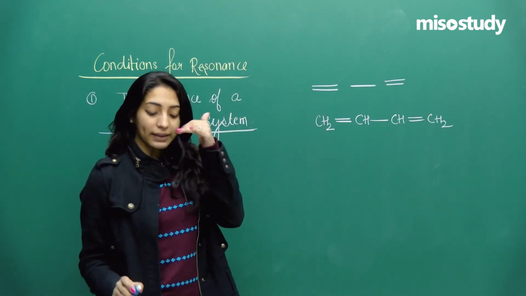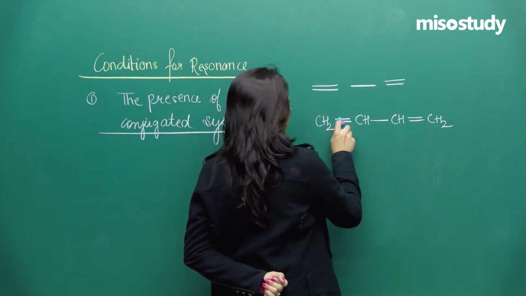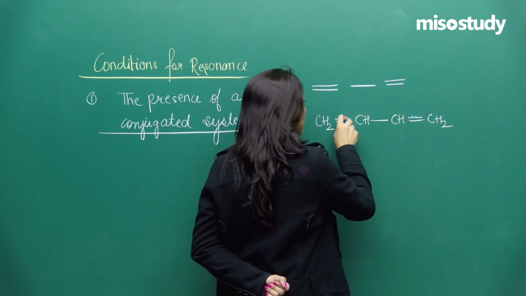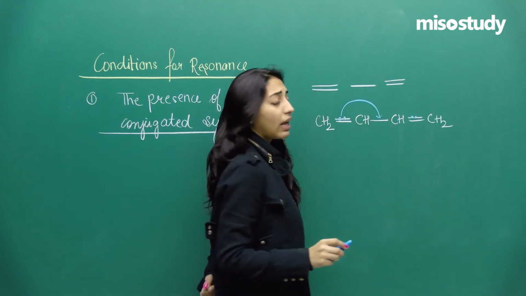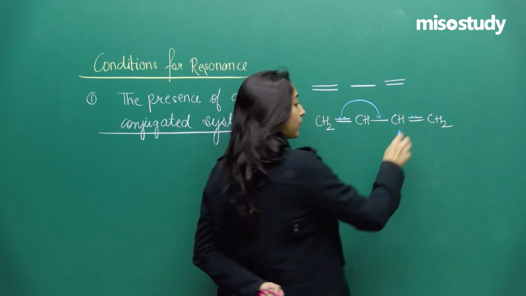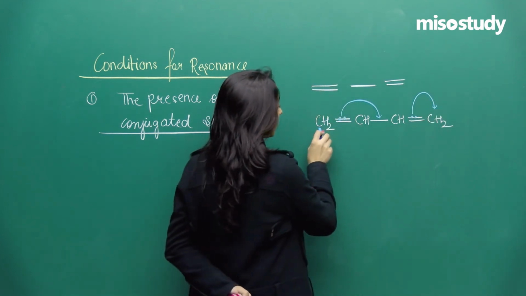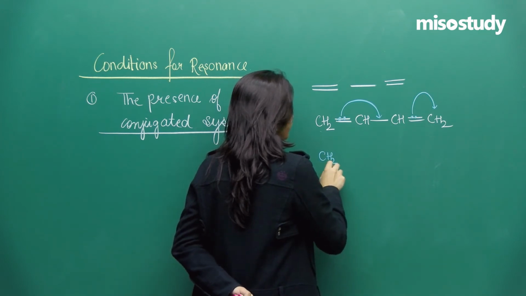Now I am saying that if double, single, double are separated, this is a pi bond and even this is a pi bond. So maybe this pi bond shifts its electrons here, but now this carbon will have a total of 5 bonds, which is not possible. So one pi bond will break and form the lone pairs. This carbon is losing an electron, so it will get a positive charge.